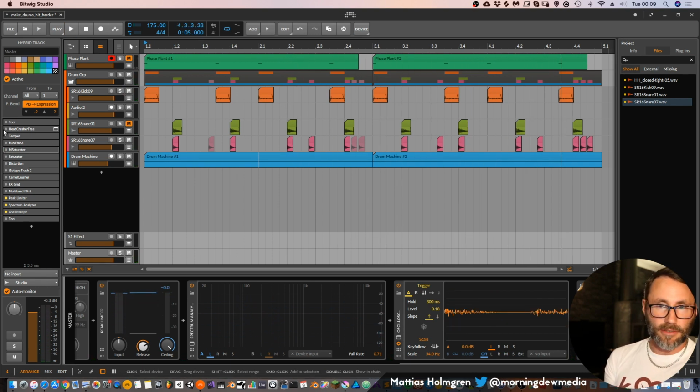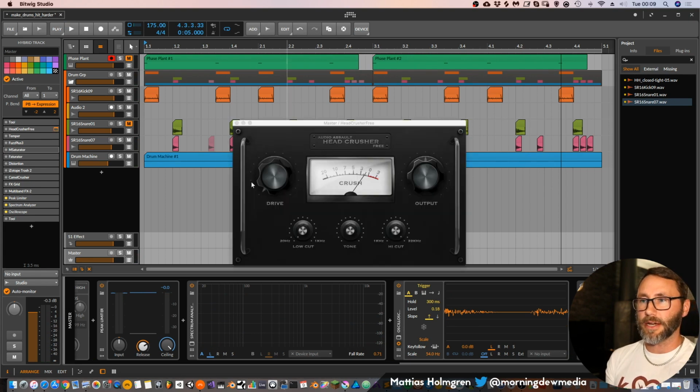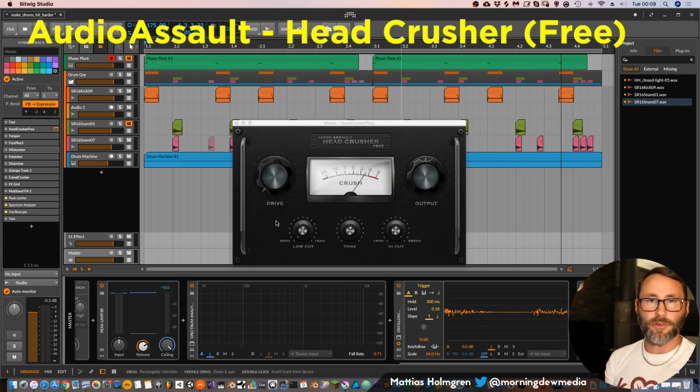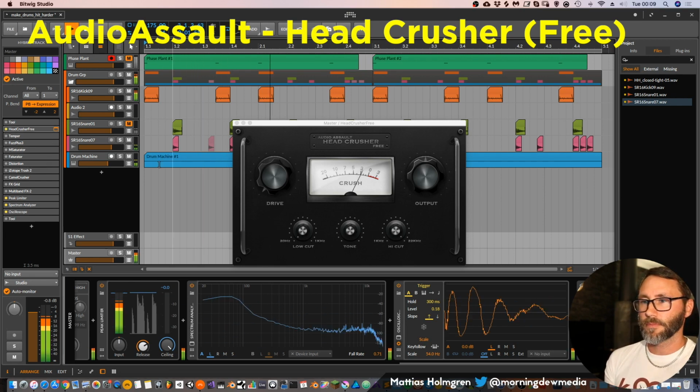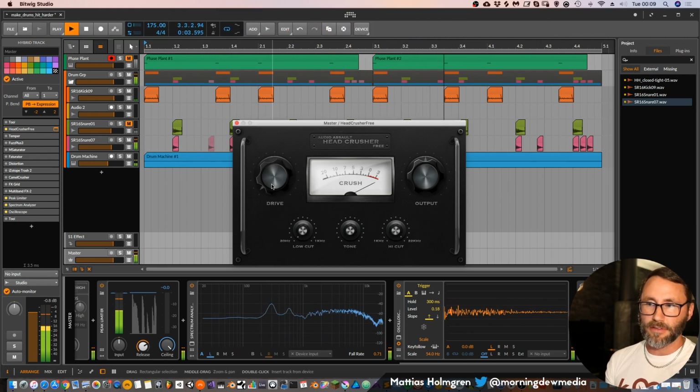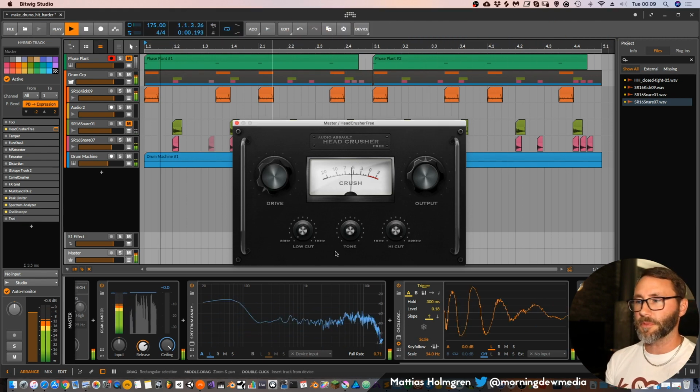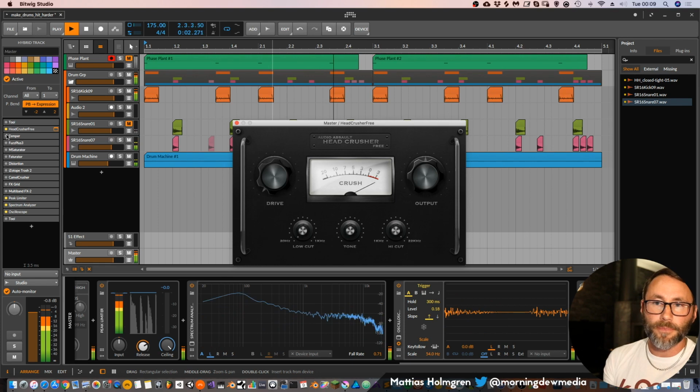So let's listen to the Head Crusher, which is also a free plugin. I really like this overdrive too, because it sounds like a guitar pedal almost. It's quite nice. And here the drive is almost set to the lowest point, but we still get some overdrive going on.